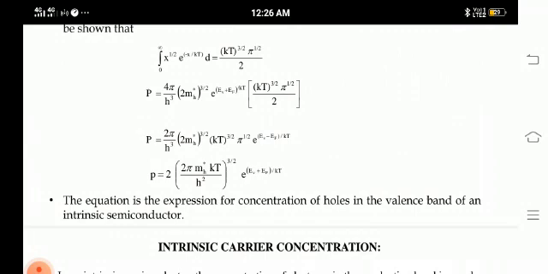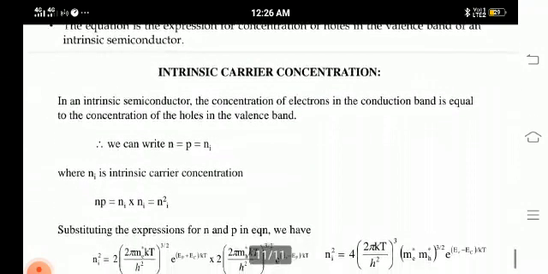From this, we have calculated the expression for concentration of electrons in the conduction band and the expression for concentration of holes in the valence band respectively. From this, we can calculate the intrinsic carrier concentration. In the case of an intrinsic semiconductor, the carrier concentration N is equal to P, where N is the number of electrons and P is the number of holes, that is equal to Ni, the intrinsic carrier concentration.